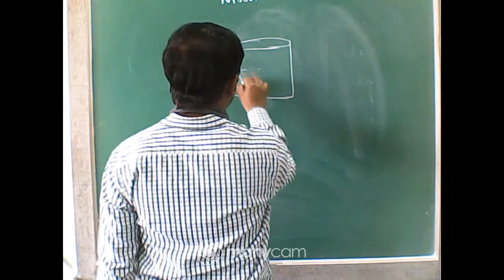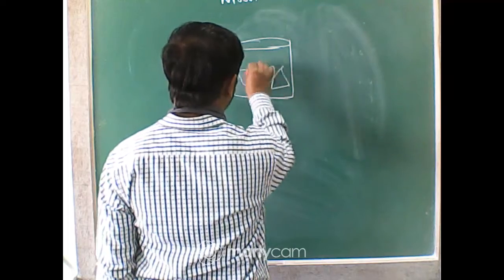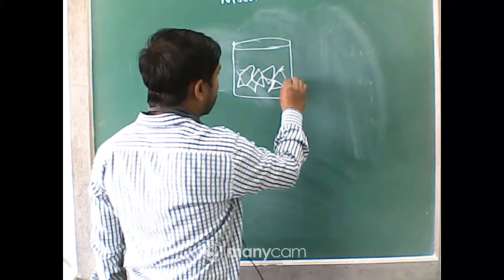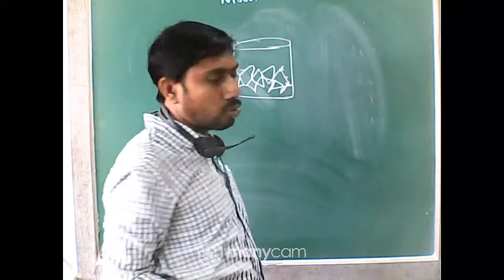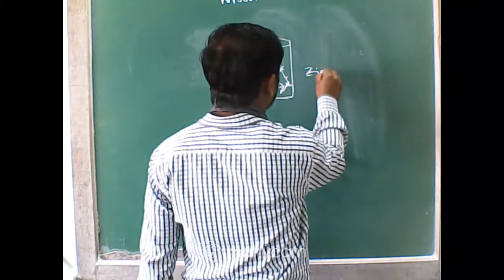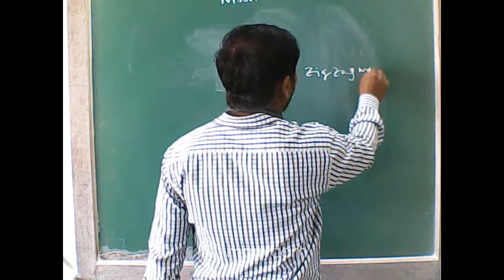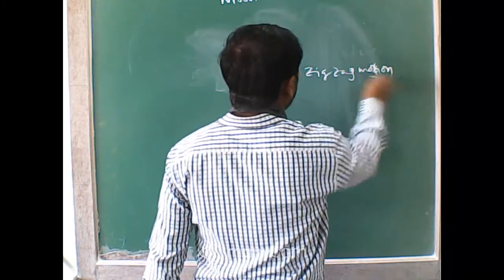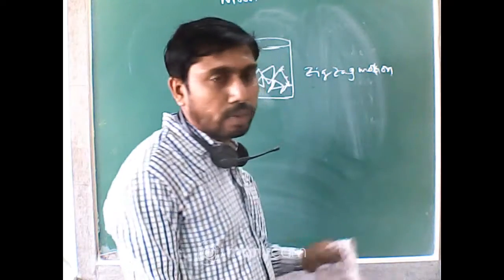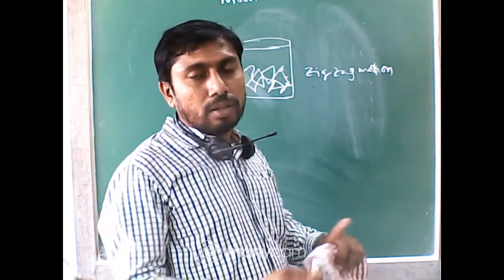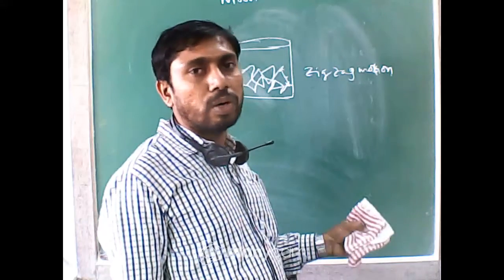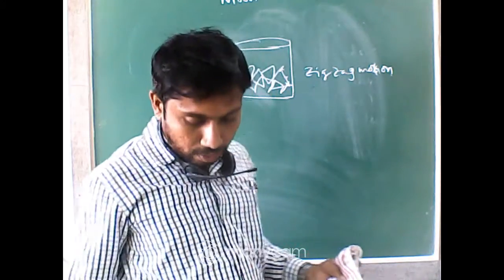Suppose, okay, so these are the movements of the particles. These lines show the movement of the particle, and it is in zigzag motion, always colliding with another particle. This kind of motion is continuously going on in the solution. Okay.